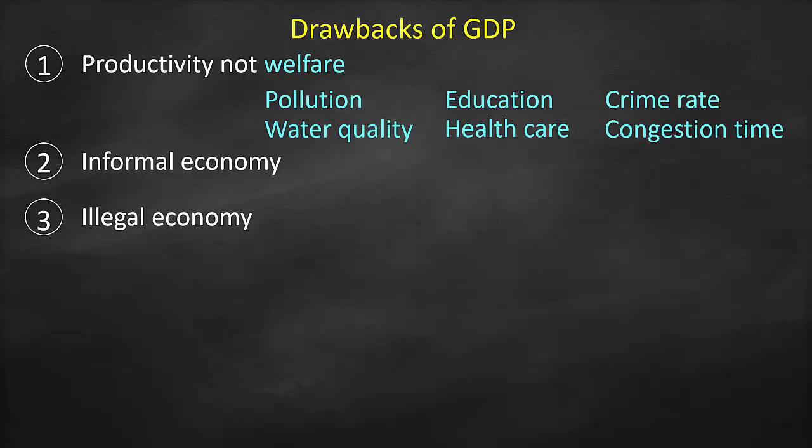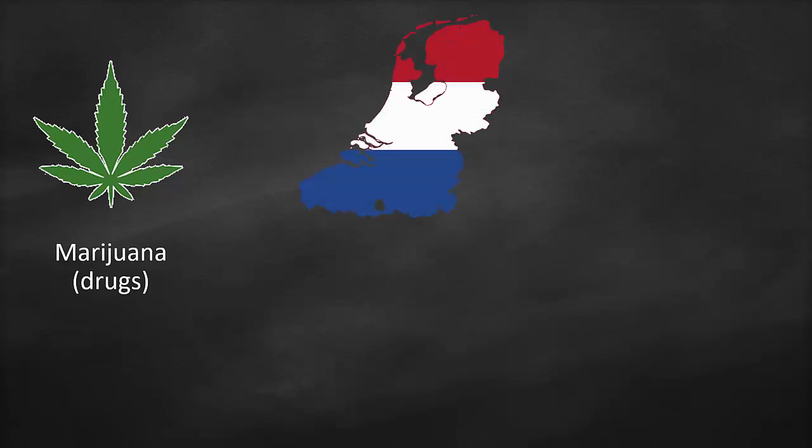But some of you will say, what about ethical consideration? I agree with you. But let's take an example. Let's talk about marijuana. Marijuana is an example of drugs, and in some countries, such as the Netherlands, marijuana is legal, which means you can go and buy marijuana. It's legal. Therefore, if it's legal, it means that it will be included in the GDP.